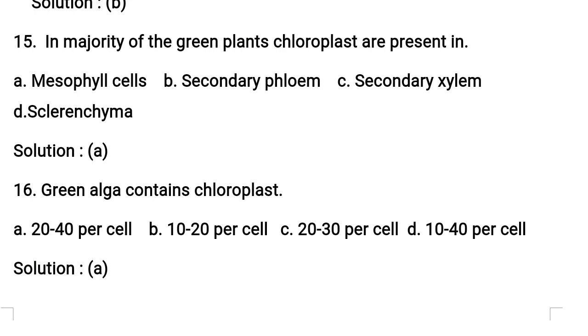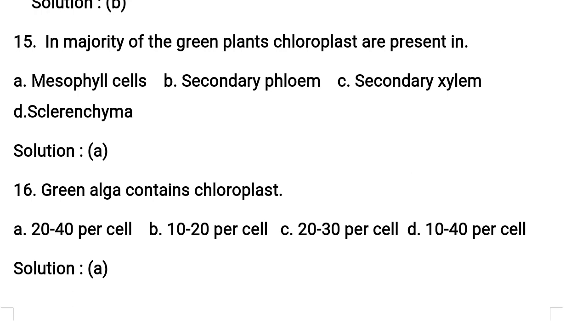Now coming to the 15th question. In the majority of green plants, chloroplasts are present in option A, mesophyll cells, B, secondary phloem, C, secondary xylem, D, sclerenchyma. Students, in the majority of plants, chloroplasts are present in the mesophyll cells of the leaves. Understand?